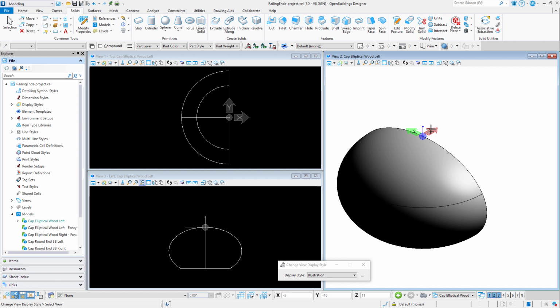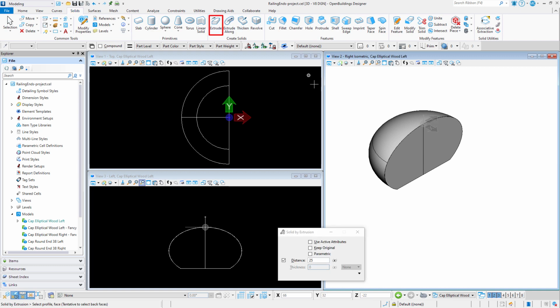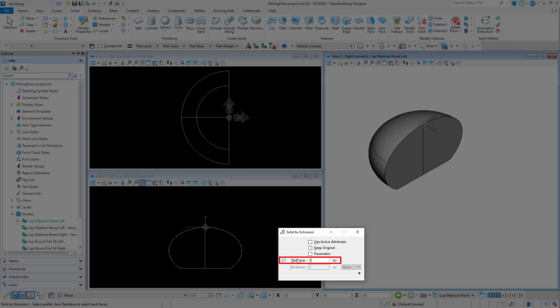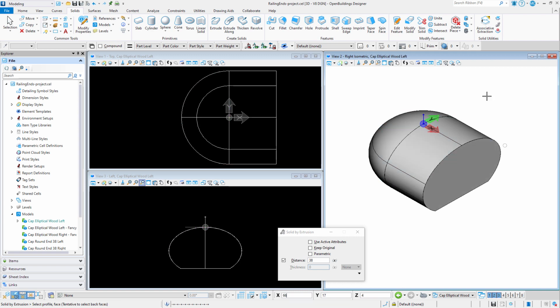You can overcome this by simply extending the rail end to the other side of the origin to cover that gap. Now, this might take a little testing to get right, but I know that I need to extend my end by 37.5 millimeters to cover that gap, based on the post that I'm going to use. So I will use the extrude tool to extrude the face of the solid by the distance needed. I may also want to unite my solids so that I have a single piece of geometry.